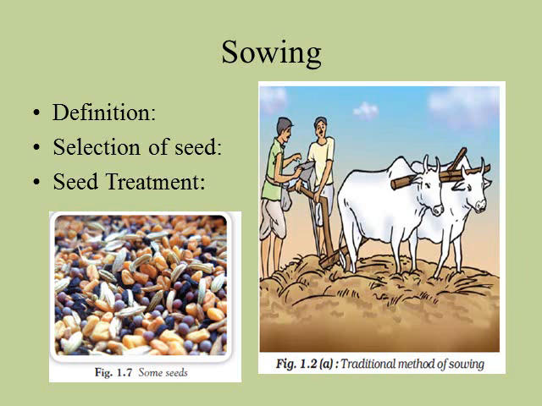This figure 1.2 shows the traditional method of sowing, how the sowing occurs. This we will see in our next slide in detail.